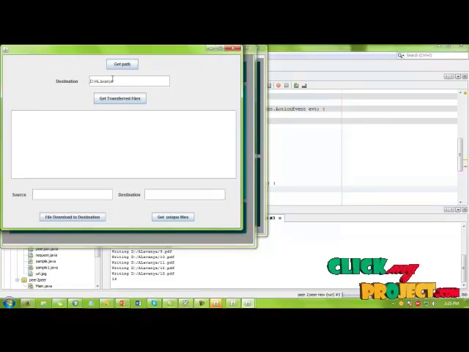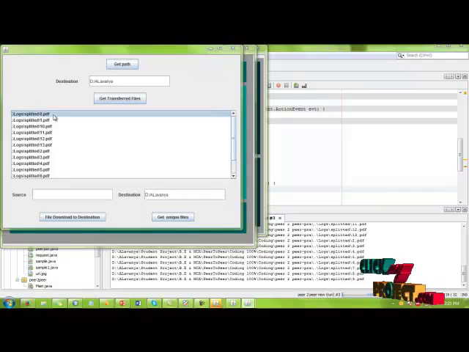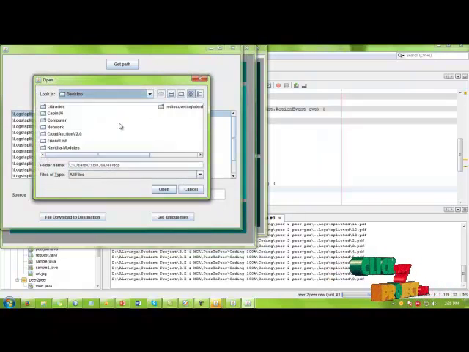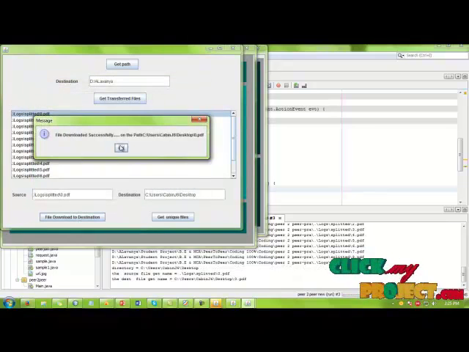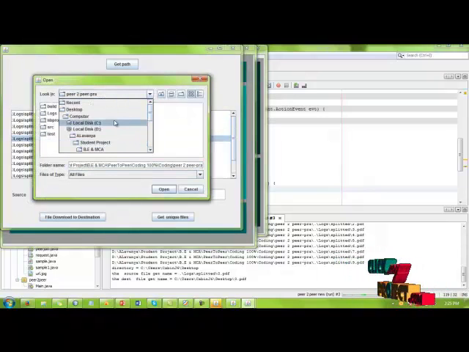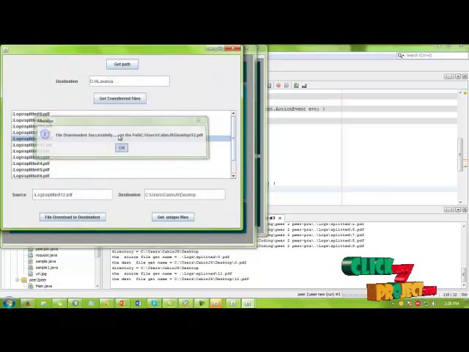Here we get the destination path, and these are the files transferred. Click that file and store it in any one location, and click file download. After clicking, choose the location, open, and the download is successful.